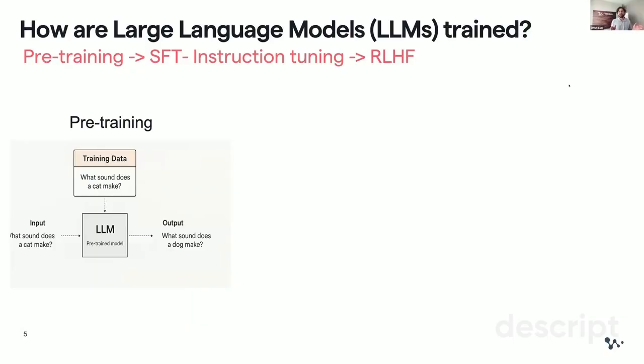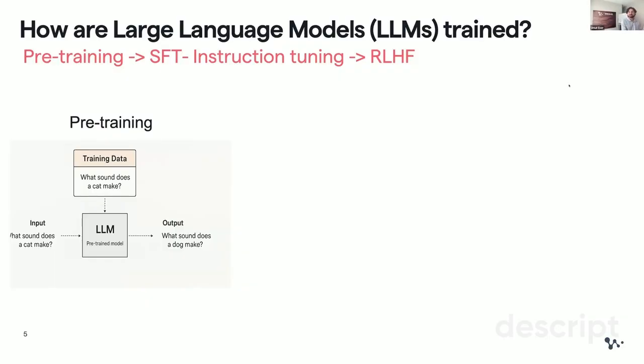But after the first phase of training, when you interact with the model, you're not going to be satisfied, I can guarantee it. For example, if the input text says, what sound does a cat make? Then you are likely to get, what sound does a dog make? And if you hit next, you will get another question. This is not the intent of what the input text means, but it is equally valid if the context is a list of questions on the internet.